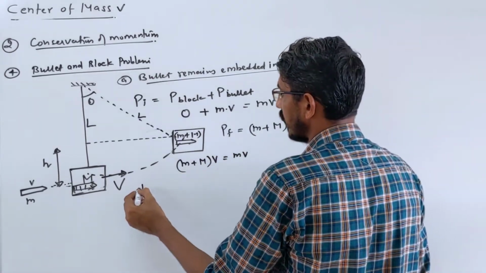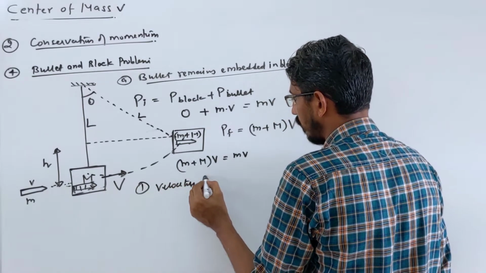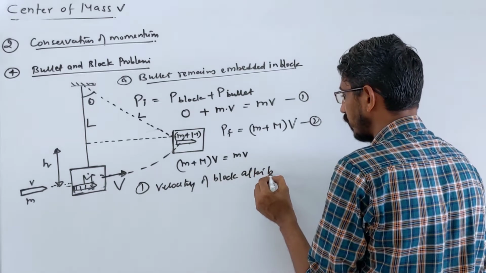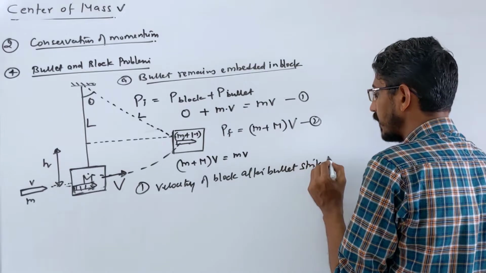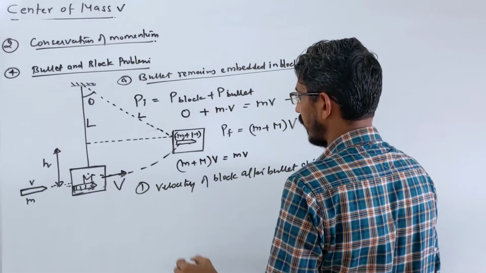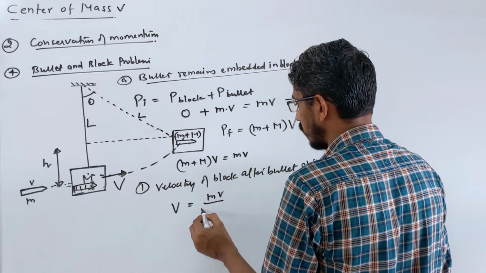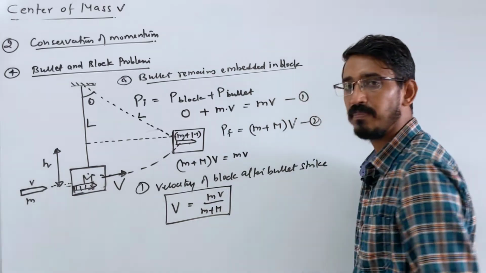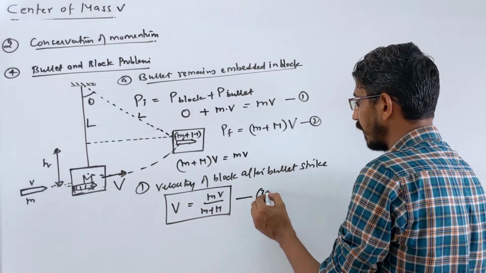The first answer, the velocity of the block after the bullet strikes, immediately when they start moving, is V equals mv upon (m plus M). That is the simplest answer. Let's call this equation 3.